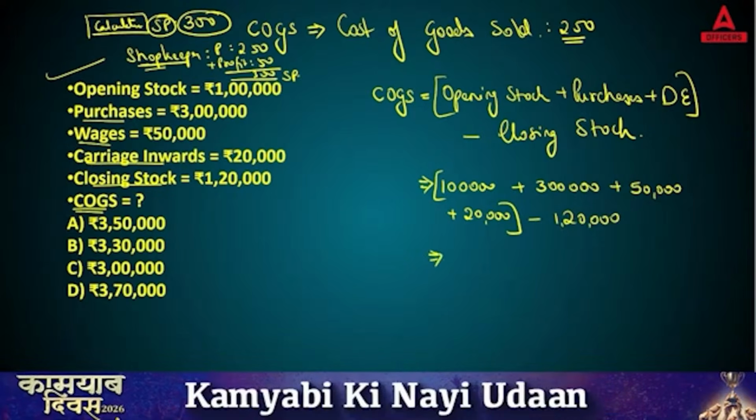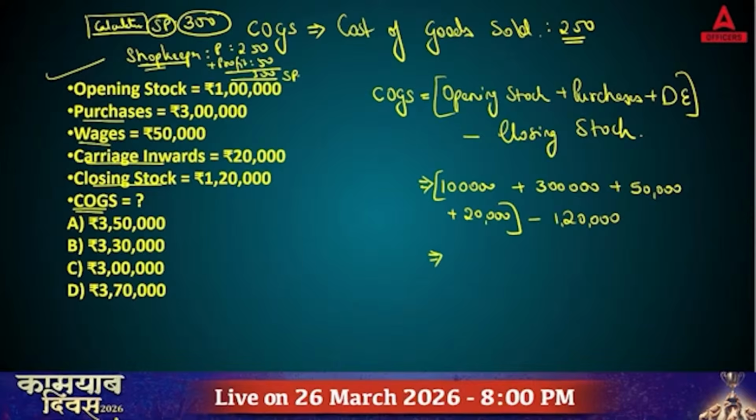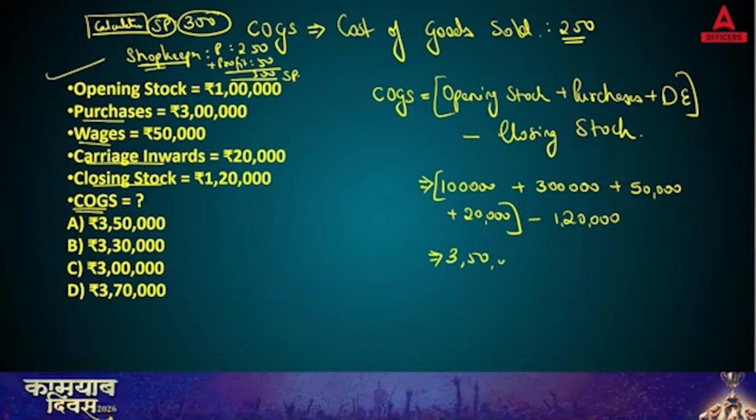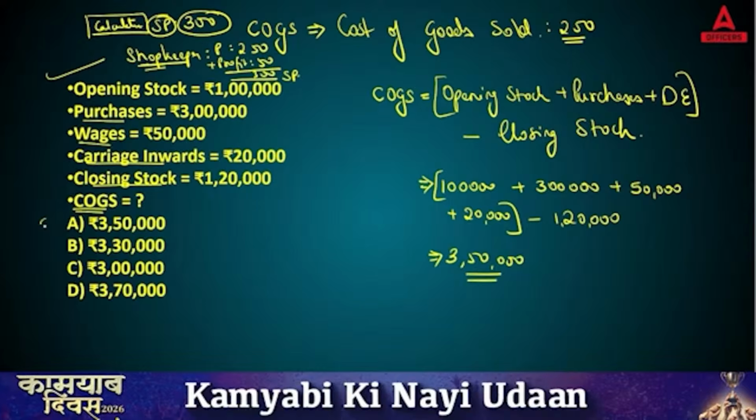So the right answer is equal to 3 lakh 50,000. Yes, so the right answer is answer A. This is the formula which you need to apply.